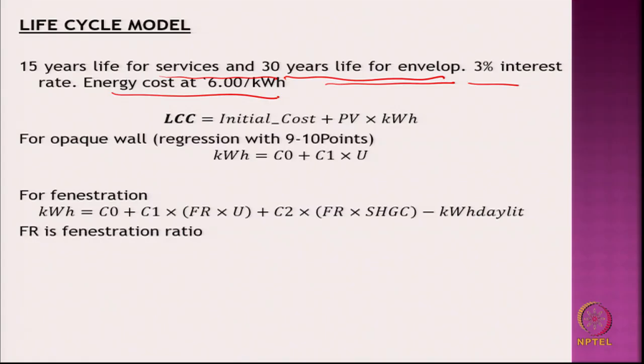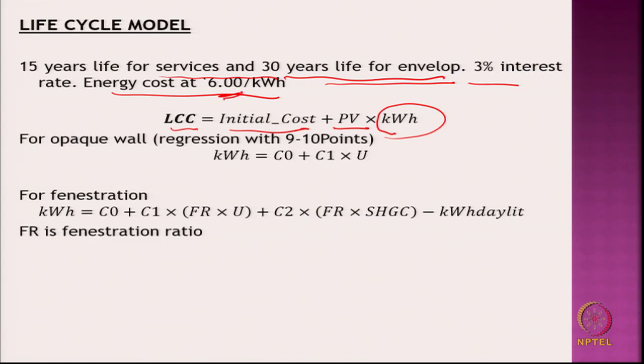So, the life cycle cost, LCC, is the initial cost of the insulation plus the present value factor multiplied by the annual energy cost.